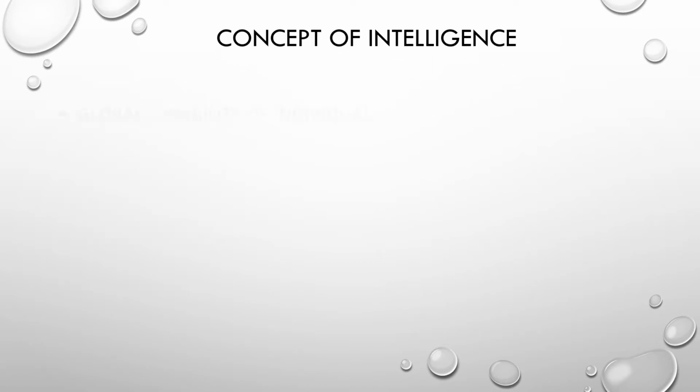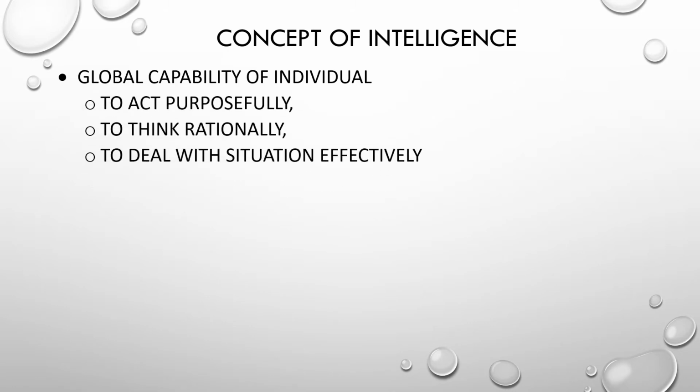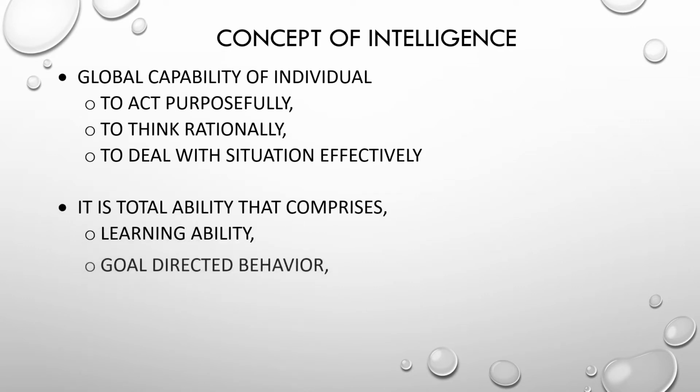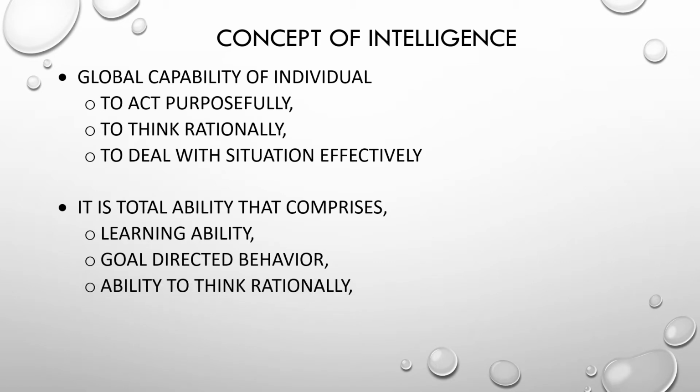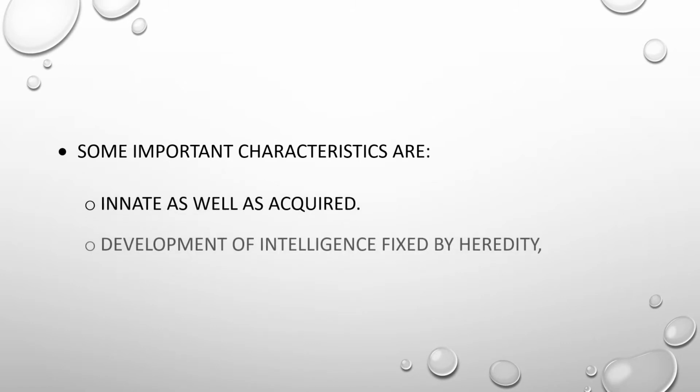Now beginning with the concept of intelligence: the global capability of the individual to act purposefully, to think rationally, and to deal with the situation effectively. It is the total ability that comprises the learning ability, goal-directed behavior, ability to think rationally, and change behavior according to the situation. Now some important characteristics are innate as well as acquired.